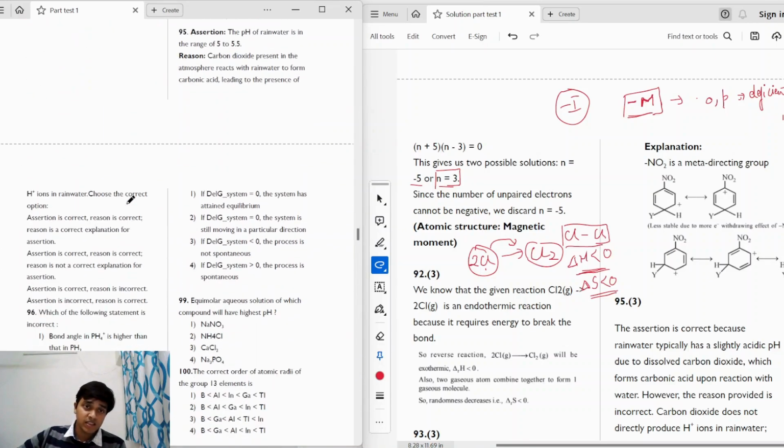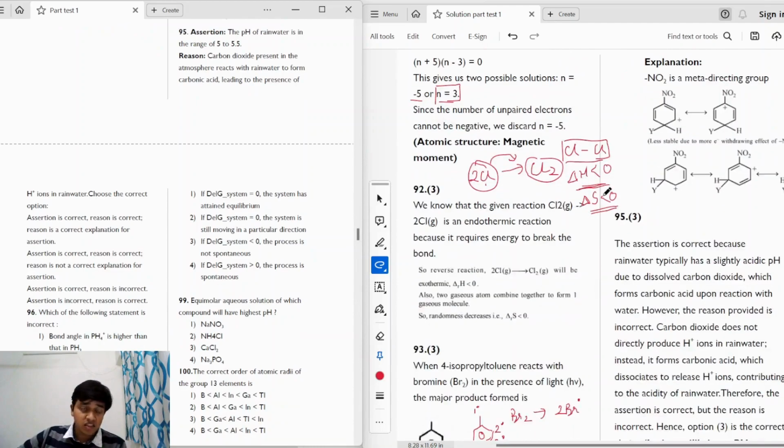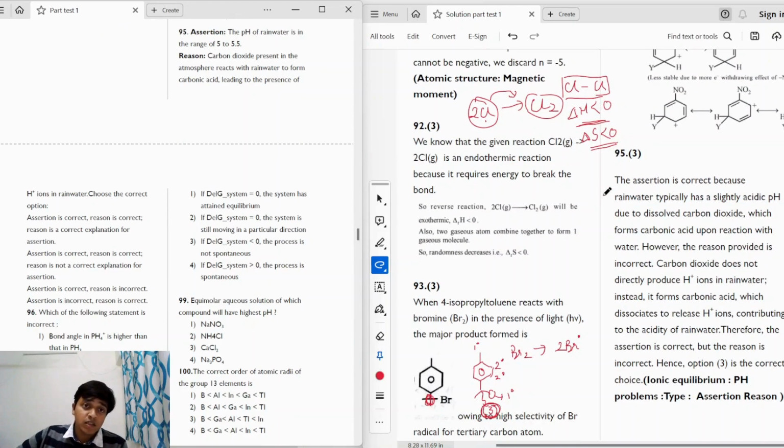The next question is an assertion reasoning type question. The assertion says the pH of rainwater is in the range of 5 to 5.5, and the reason says carbon dioxide present in the atmosphere reacts with the rainwater to form carbonic acid, leading to the presence of H plus ions in rainwater. So the assertion is a correct statement because the pH of rainwater is in the range of 5 to 5.5.